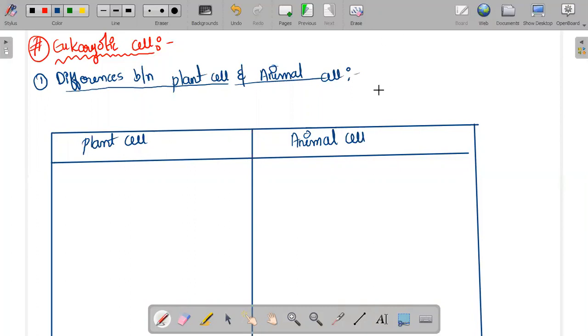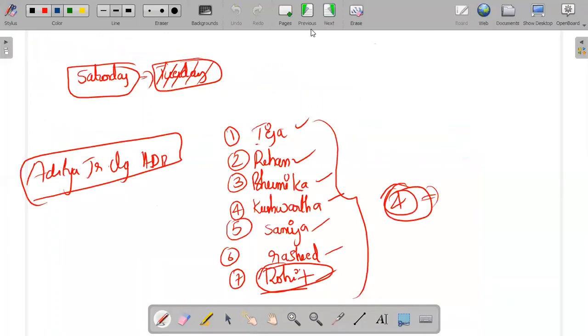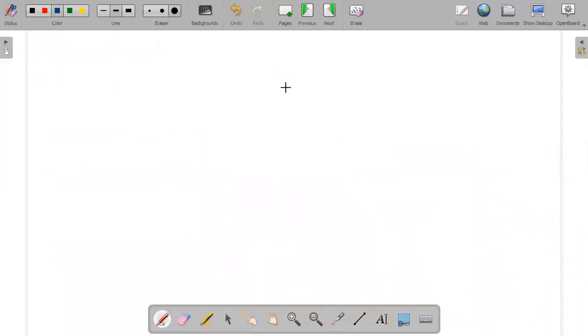So before that, let me clarify our future classes, what we are going to see. Right now we are discussing the eukaryotic cell. In today's class, we are going to see the differences between the animal cell and the plant cell. Today we are going to see this one.